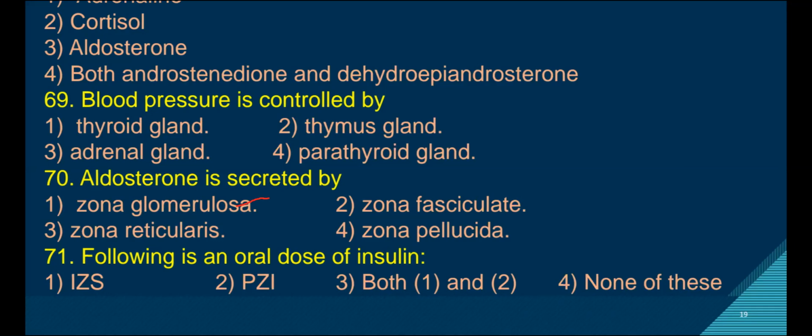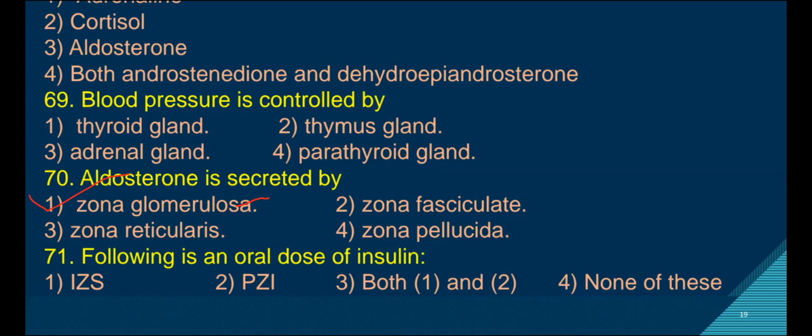Zona fasciculata secretes glucocorticoids. The principal glucocorticoid is cortisol. Next, zona reticularis secretes sex corticoids. These sex corticoids are of two types, androgens and estrogens. So here aldosterone is the mineralocorticoid that is secreted from the zona glomerulosa. What is zona pellucida? It is a non-cellular glycoprotein membrane present around the secondary oocyte or ovum.